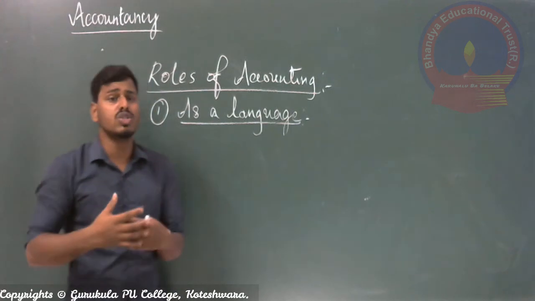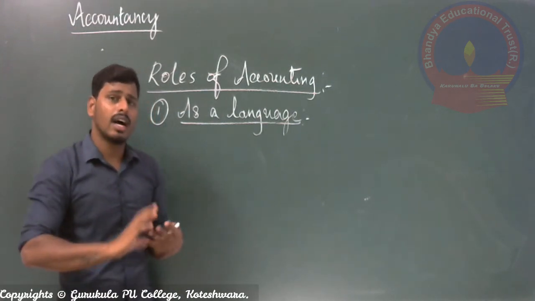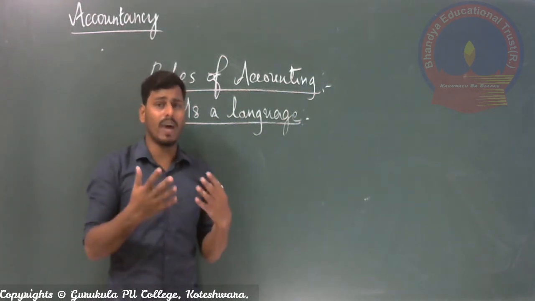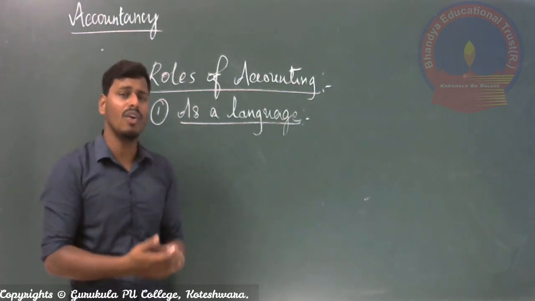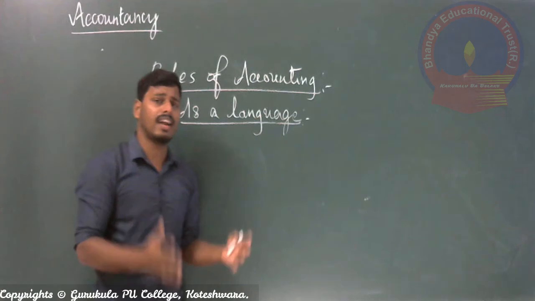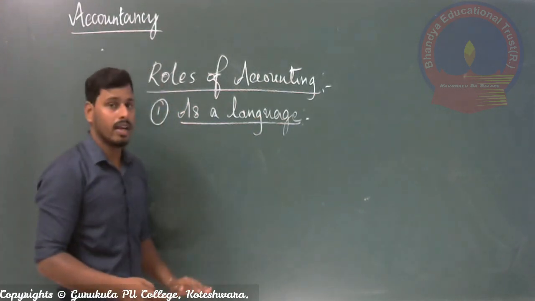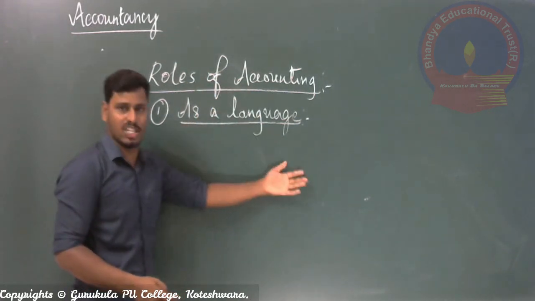And what is the use of these languages in communication? It is a method of sharing our views, whatever we want to express, to other persons. It is a way of sharing information, data, opinions, views, etc. In the same way, in the organization, accounting acts as one of the languages, right?